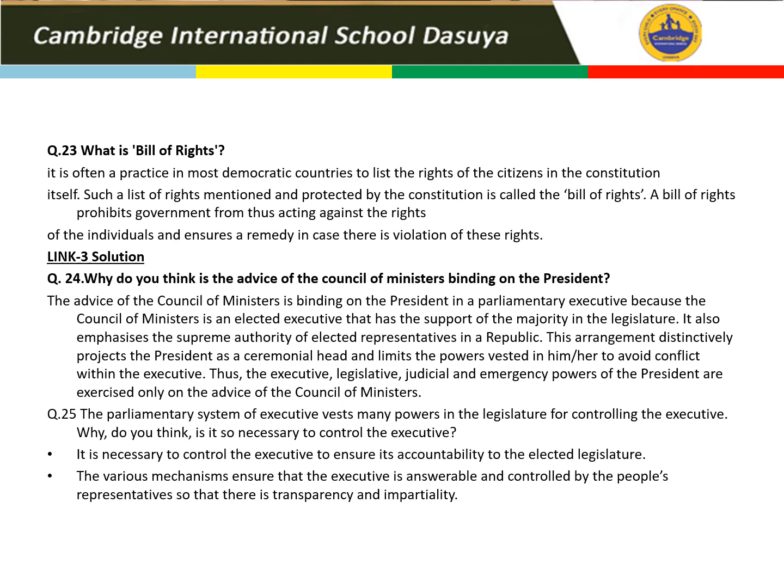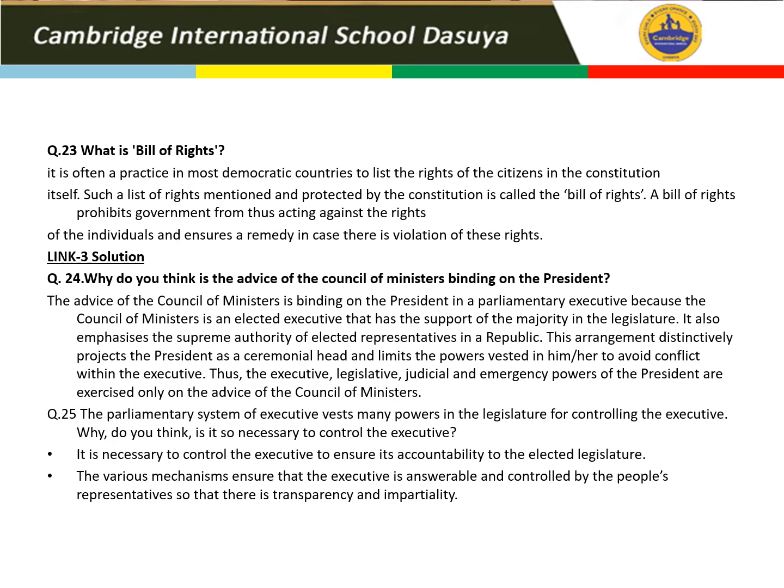Now link 3. Question number 24. Is the advice of Council of Ministers binding on the President? Yes, the advice of the Council of Ministers is binding on the President in a parliamentary executive because the Council of Ministers is an elected executive and has the support of the majority in the legislature. It also emphasizes the supreme authority of elected representatives in a republic.